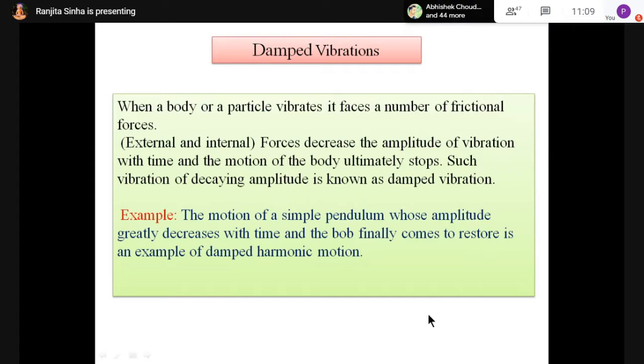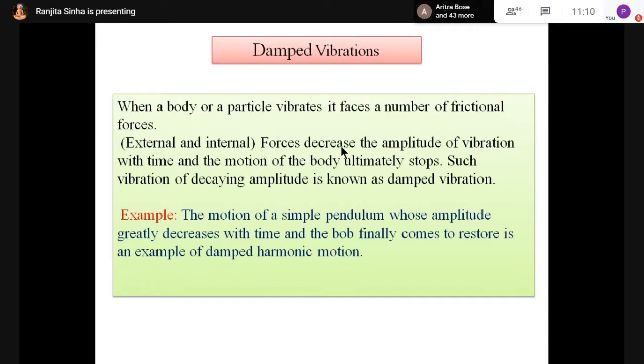These forces decrease the amplitude of vibration with time, and the motion of the body ultimately stops. So as there is a decrease in amplitude of vibration with time, the motion of the body stops after some time. Such vibration of decaying amplitude is known as damped vibration.